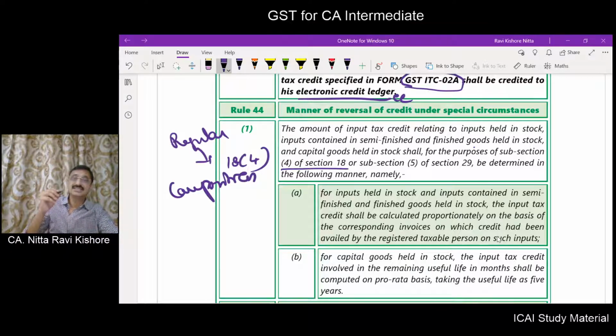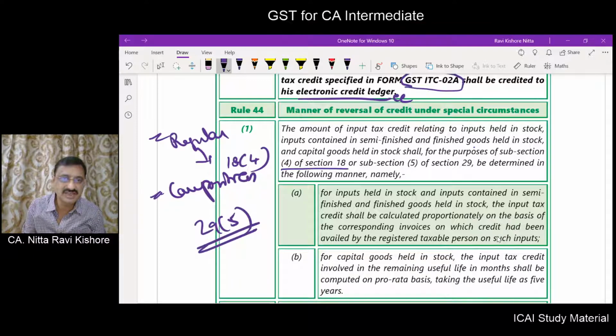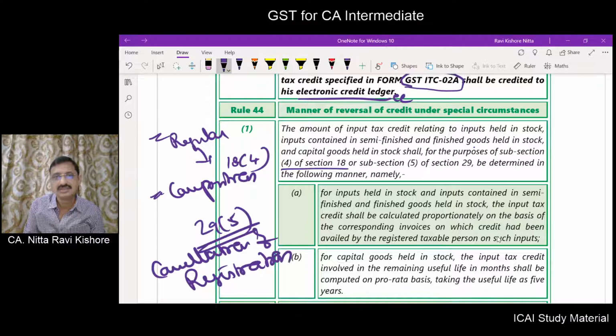Previously we dealt with a case where a composition dealer became a regular dealer, thereby taking the ITC. Now a regular dealer is becoming a composition dealer, so he has to reverse the ITC. Or section 29 subsection 5, which is cancellation of registration.